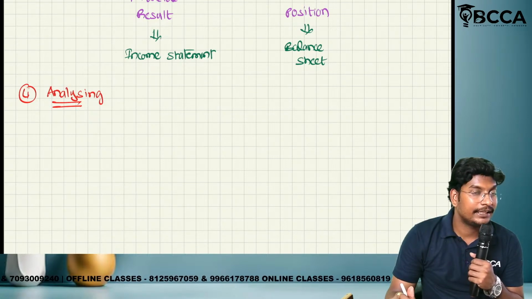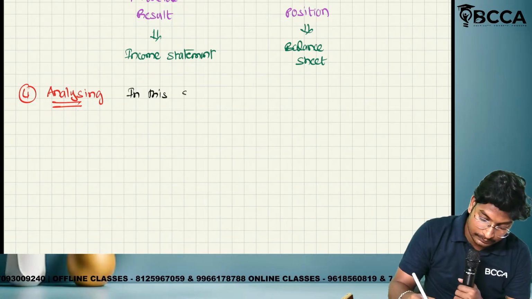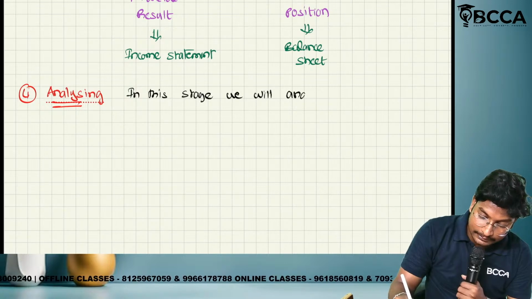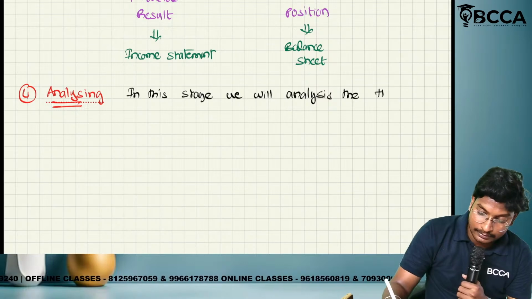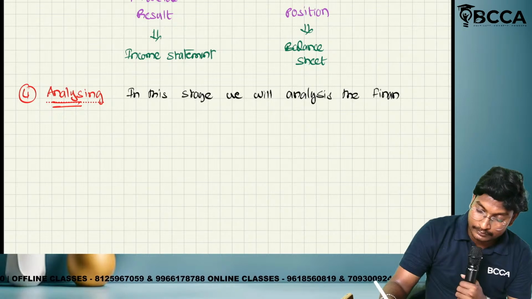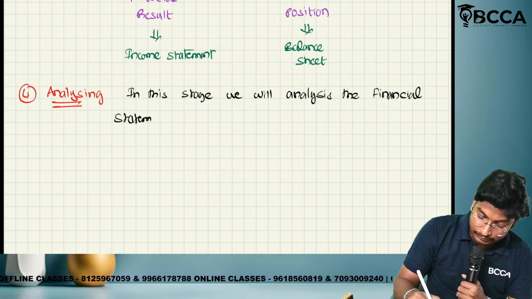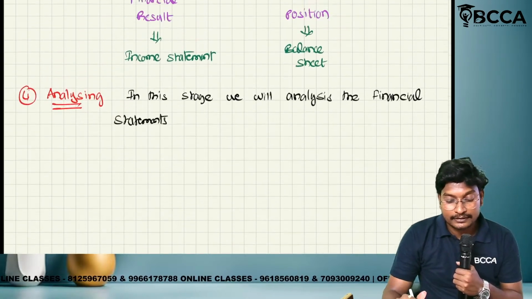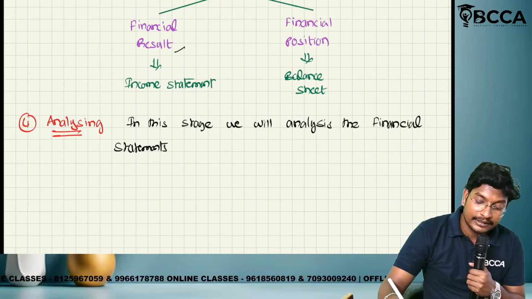We will analyze the financial statements. In the financial statements, what will we analyze? Financial result and financial position.